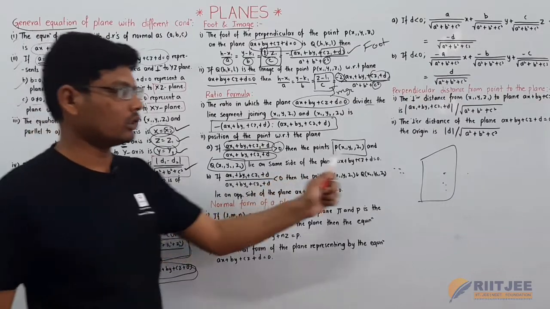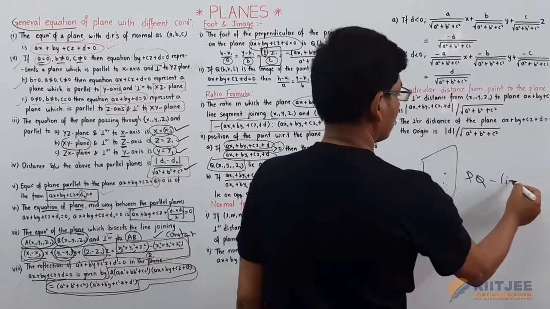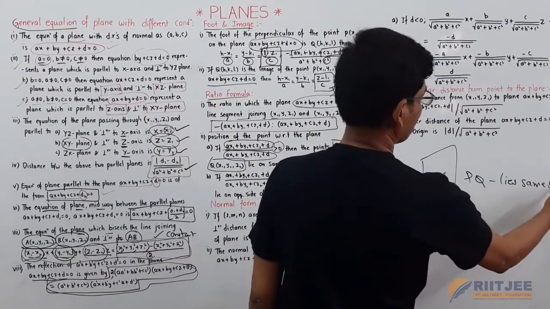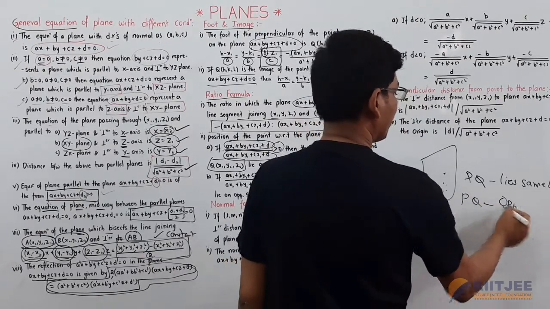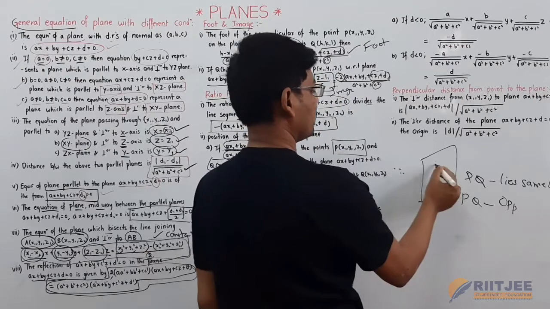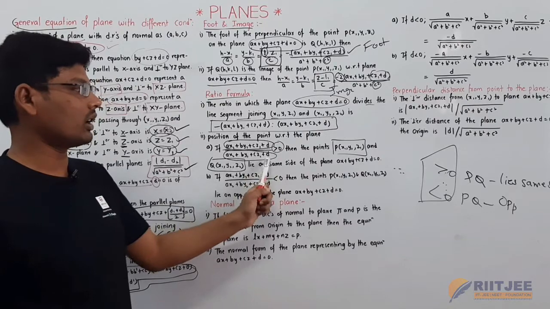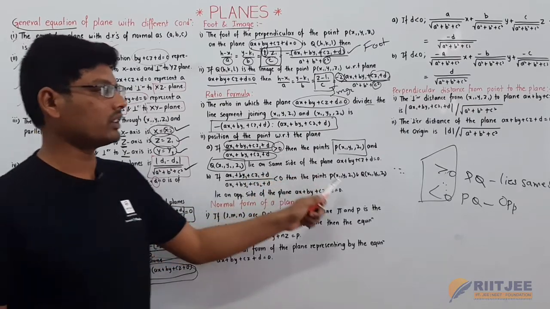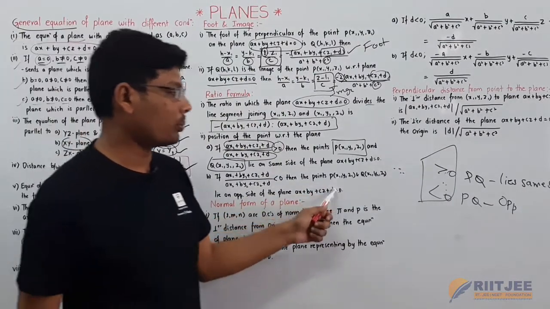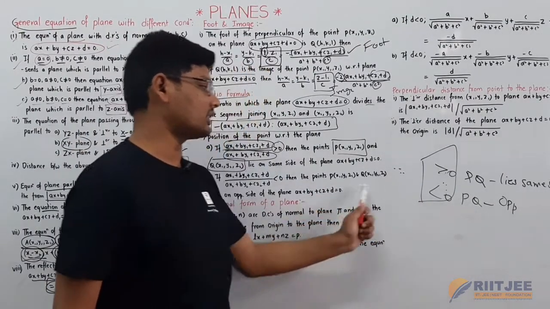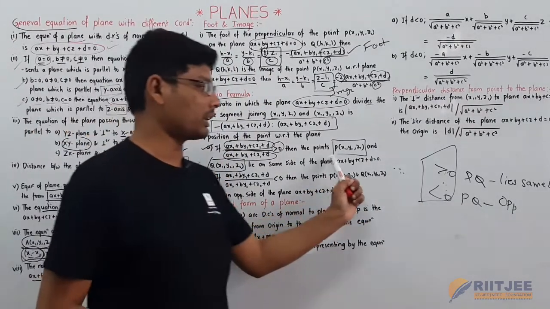If it is greater than 0, the two points P and Q lie on the same side of the plane, and if it is less than 0, they lie on opposite sides. To summarize, if the ratio of these two values is greater than 0, then the two points lie on the same side of the plane, and if the value is less than 0, then the two points P and Q lie on opposite sides of the plane. This is all about the position of a point with respect to a plane.